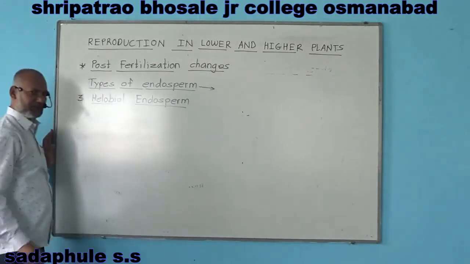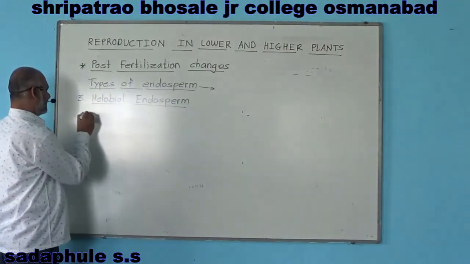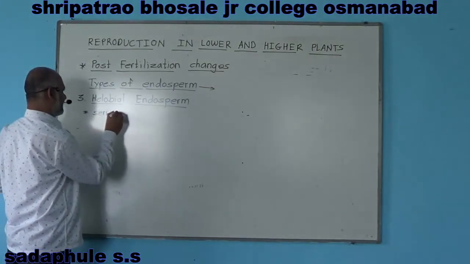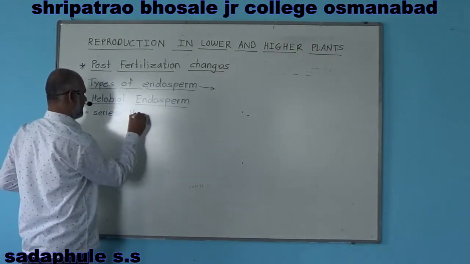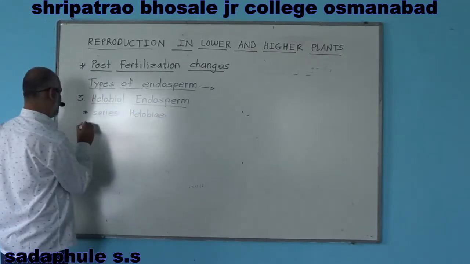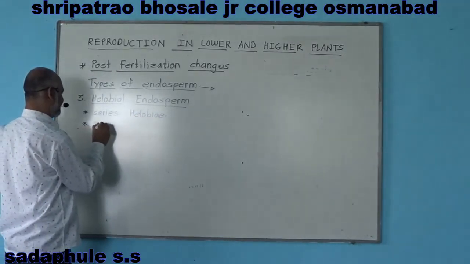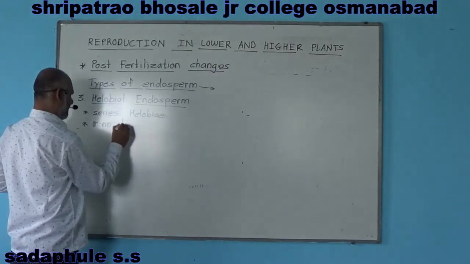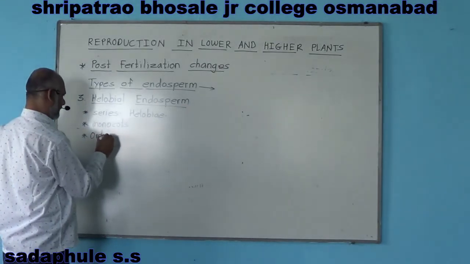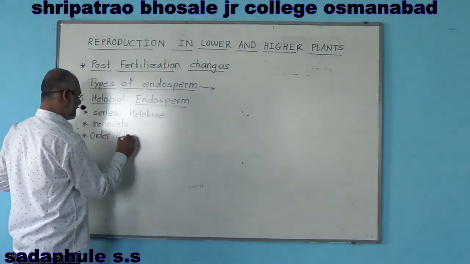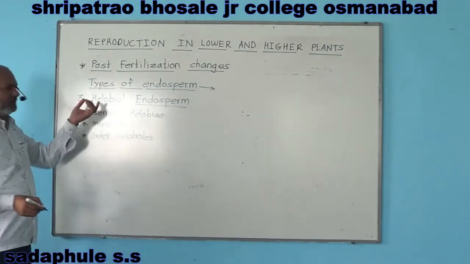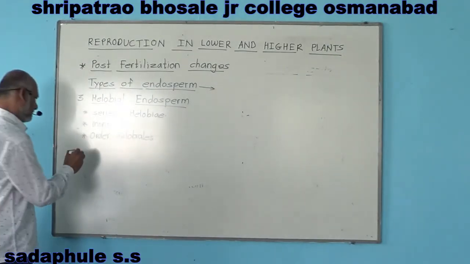This halobial endosperm is found in the series Helobiae of monocots, or order Helobiales, and hence the term halobial endosperm.